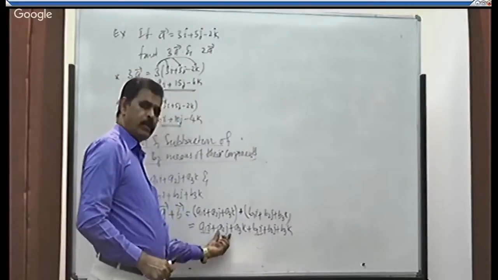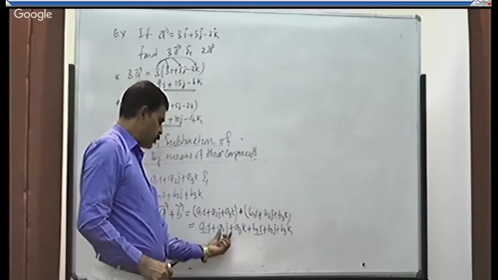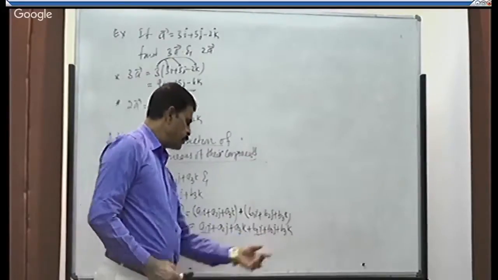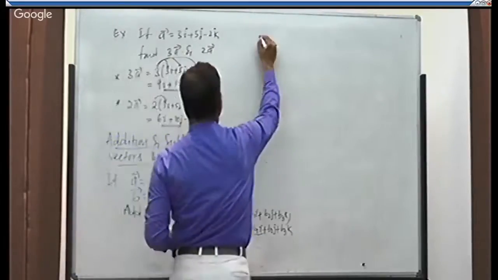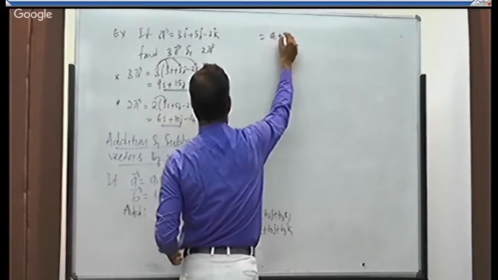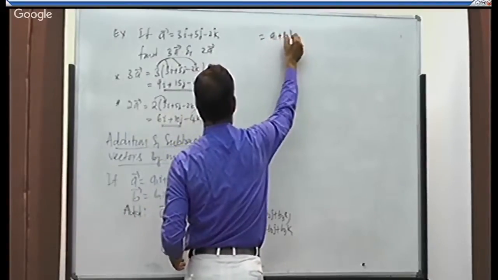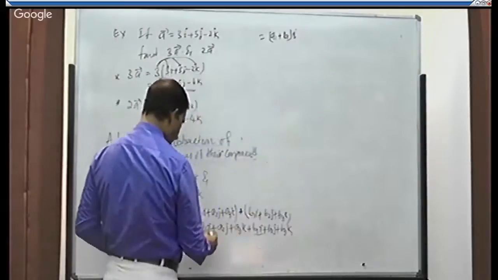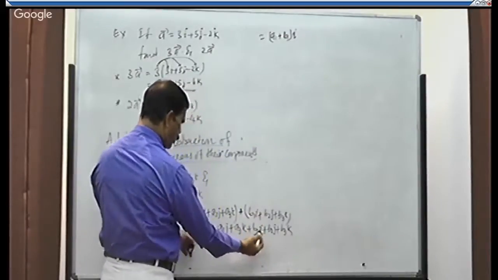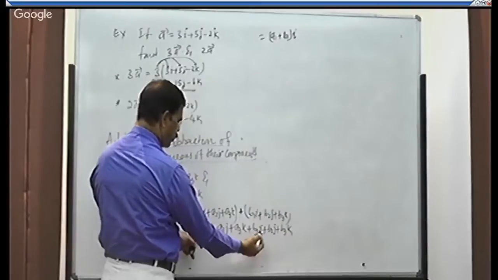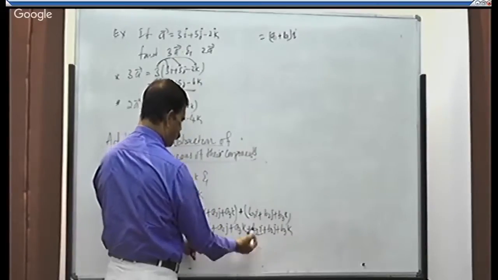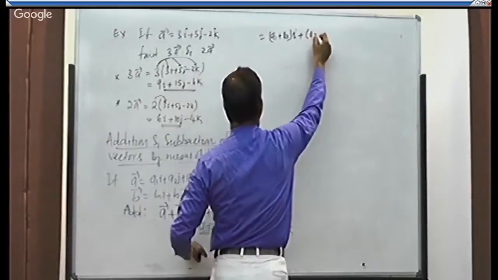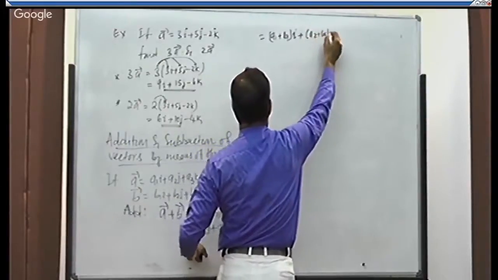Like that, take the j terms together, a2j plus b2j, and a3k plus b3k. That is a1 plus b1 into i, correct? Take these two terms. In both terms, what is common? I have taken i as common. Remaining is what? a1 plus b1, plus a2 plus b2 into j.